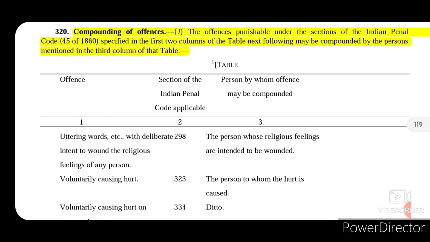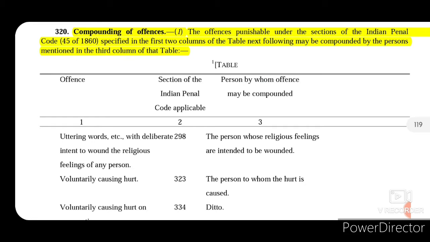So if the accused wants to compound the case, then these are the persons mentioned in this table that the accused will have to approach for compounding such offense. Now it says that the offenses punishable under the sections of the Indian Penal Code that are specified in the first two columns of the next table may be compounded by persons mentioned in the third column of that table.